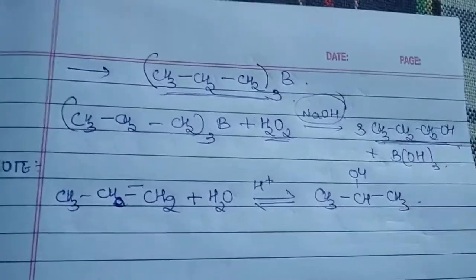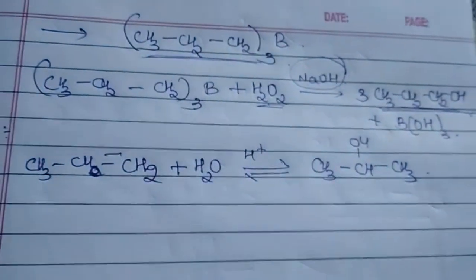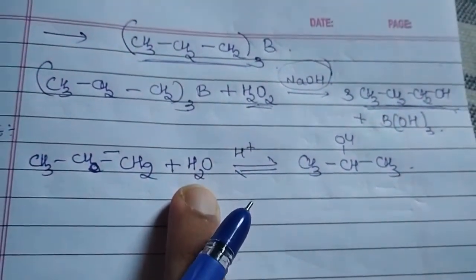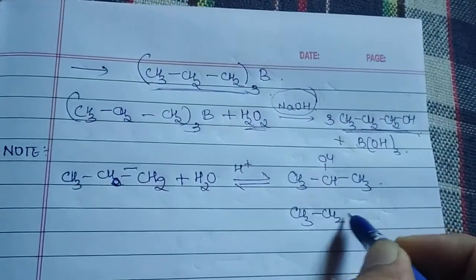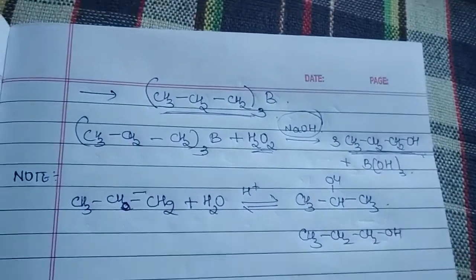I should have followed an anti-Markovnikov rule. That is, I should have taken hydrogen peroxide as a catalyst. In the same reaction, what would I have got? CH3CH2CH2OH. Yes or no?